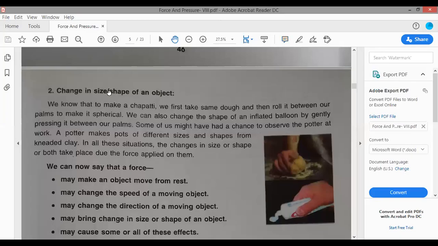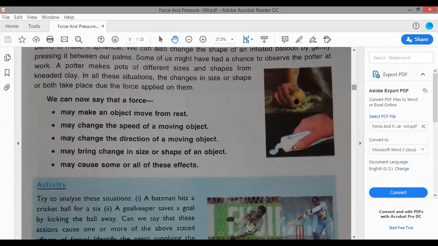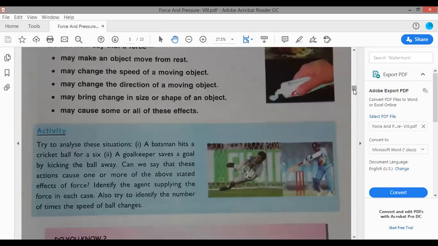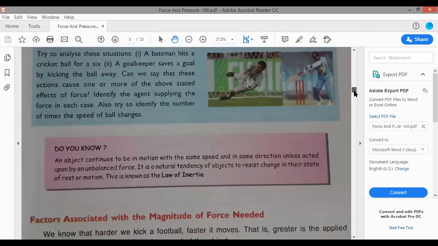Now, the force can change the size and shape of object. For example, if we knead a dough, it can change the shape of dough by applying the force. Similarly, if we squeeze a toothpaste tube, we see that the shape of the tube changes. So, what force can do? It can make an object move from rest, it can change the speed, it can change the direction, it can bring about change in the size and shape of the object. And sometimes it may cause all, or sometimes it may cause some of these effects in the objects.